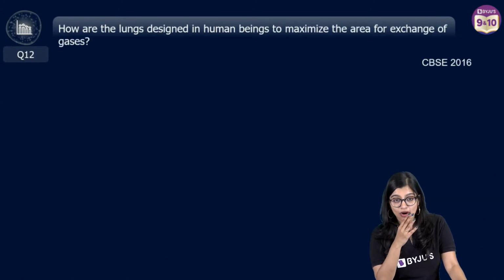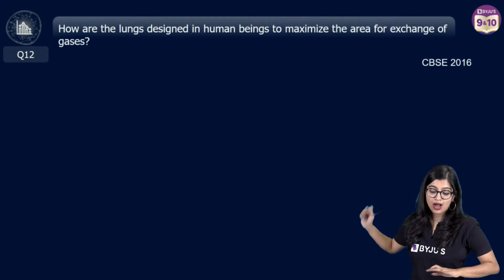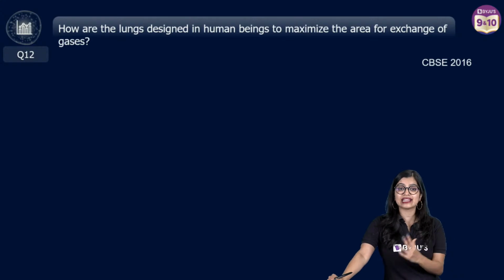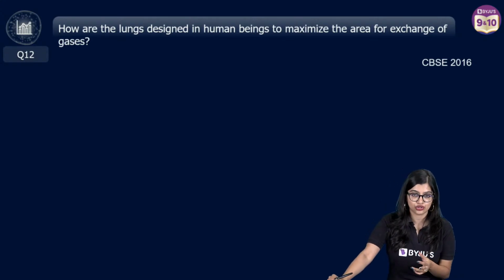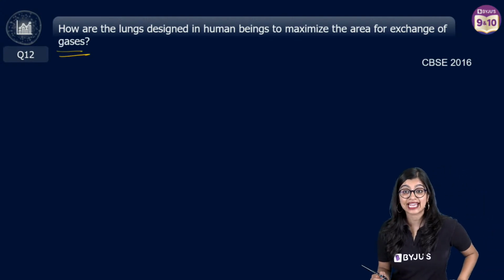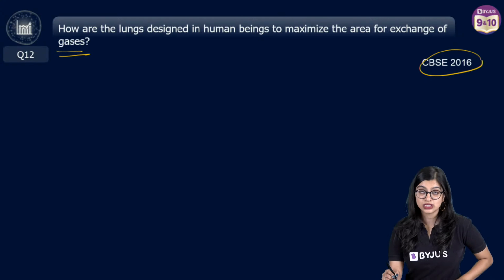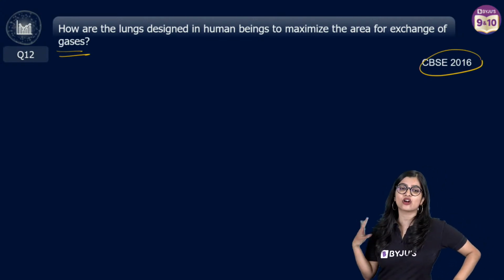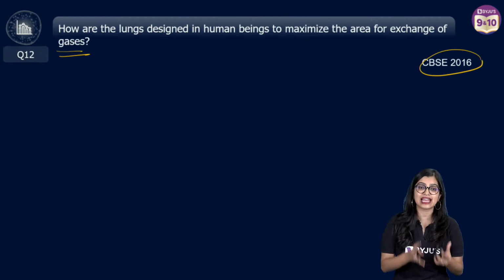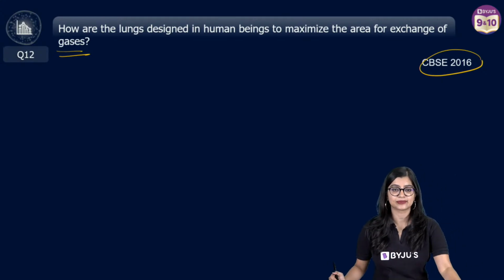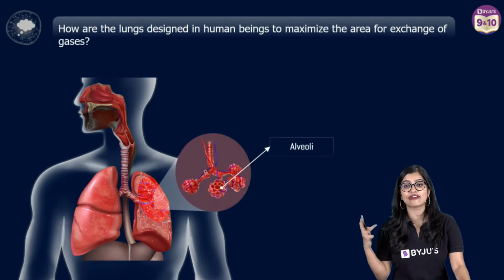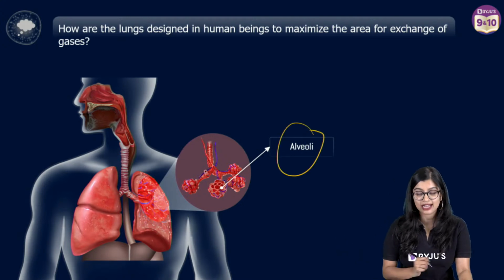Moving on, very, very important question. How are lungs designed in human beings to maximize the area for exchange, right? Now, of course, we're talking about how it facilitates exchange of gases. This was asked in 2016, but let me tell you, this is a very commonly asked question. What is there in our lungs that facilitates this? Exactly. So we know that inside the lungs, we have millions of air sac-like structures called alveoli.